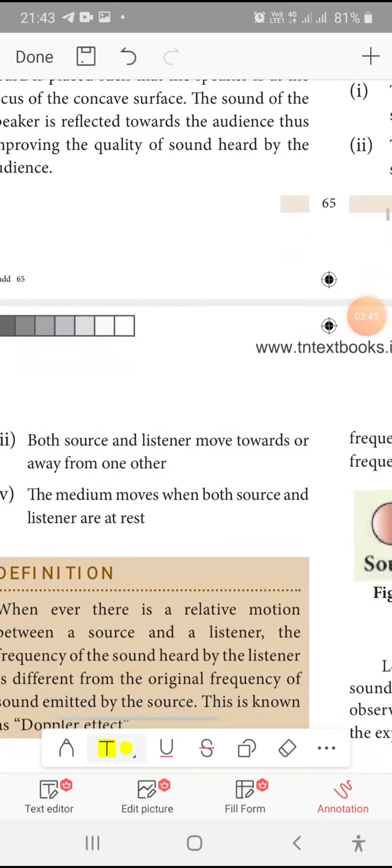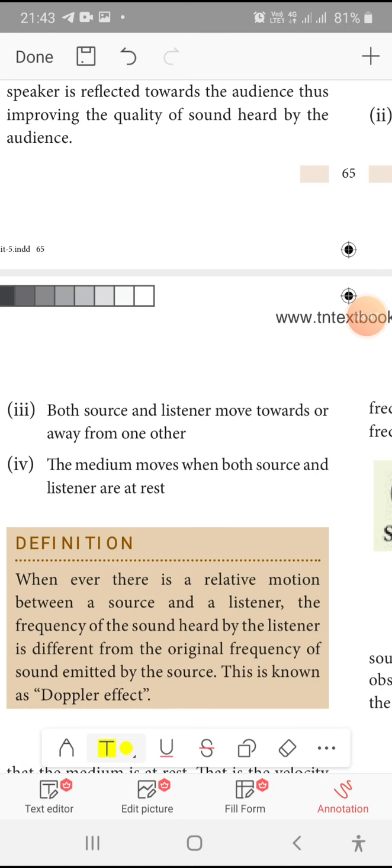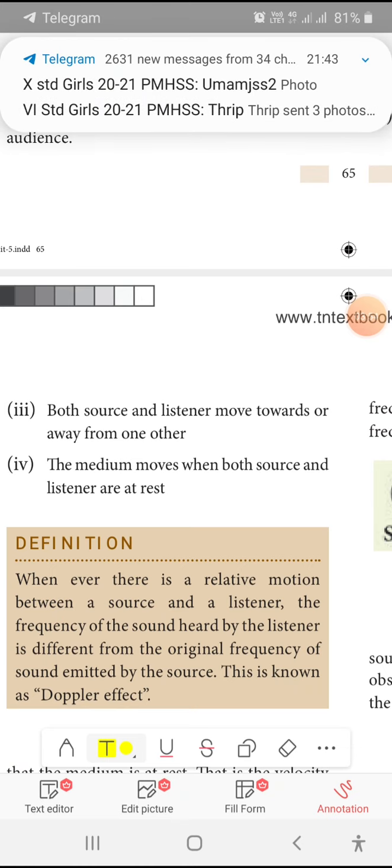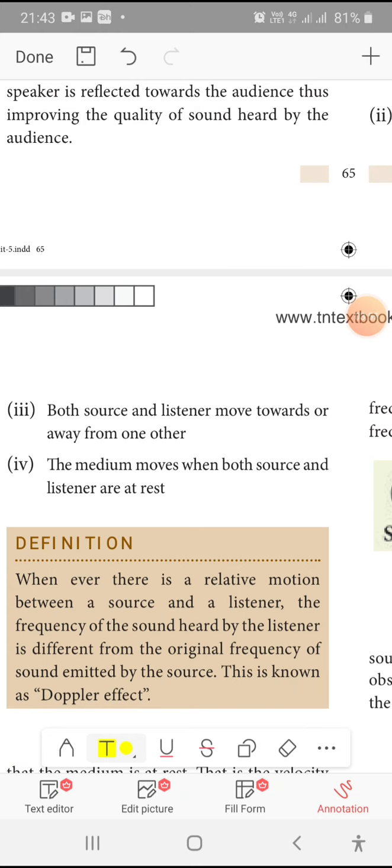The third possibility is both source and listener move towards or away from one another. For this we can give an example: when we are moving on a two-wheeler and an ambulance approaches us, both ourselves and the ambulance are moving towards each other. Then the fourth possibility is the medium moves when both source and listener are at rest. The medium here may be air or water, the surrounding atmosphere.